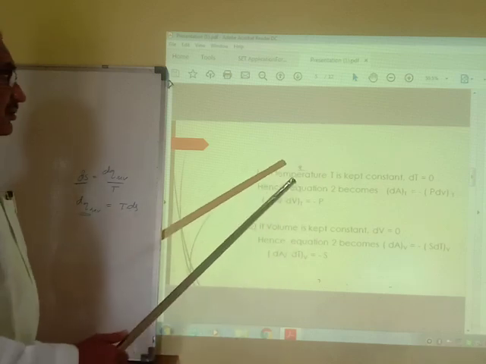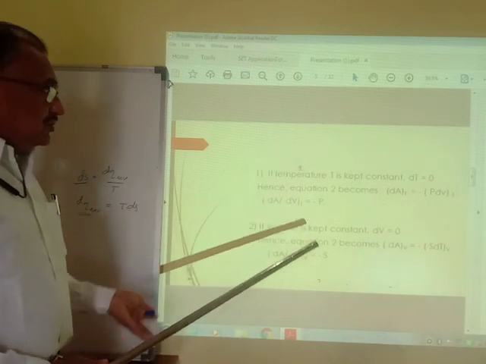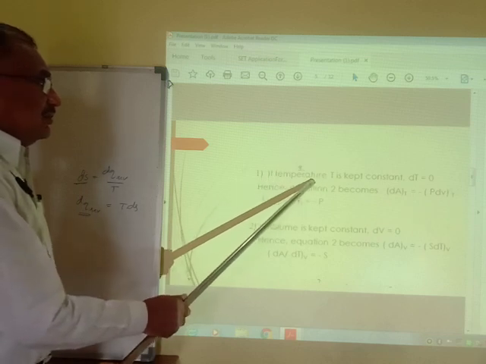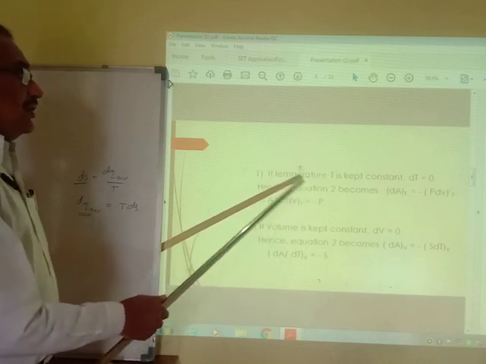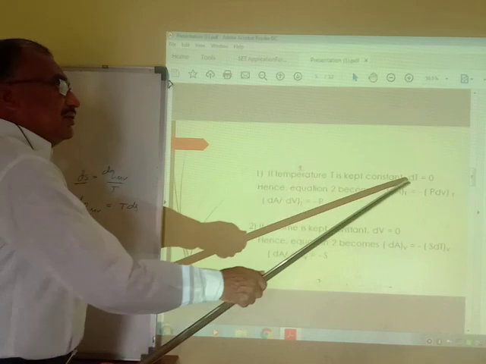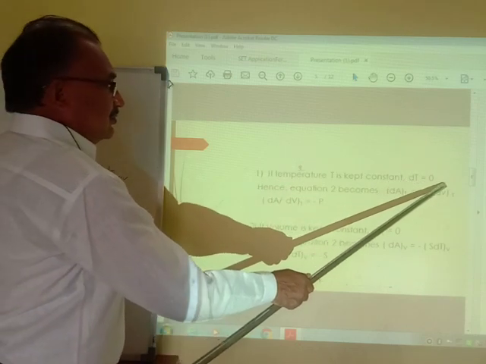Now we can examine this equation under two conditions. The first condition is that we maintain temperature as a constant. If the temperature of the system is constant, then dT is equal to 0.